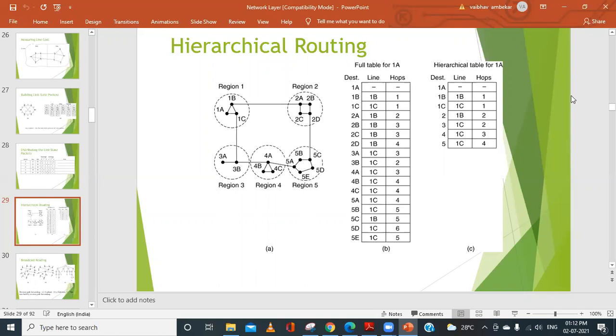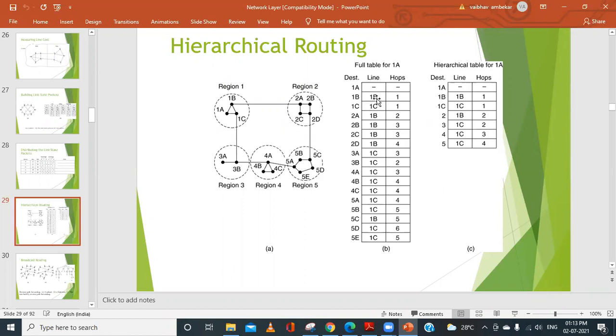So what they thought of doing is to consider the set of routers and distribute those routers in terms of regions, or if the regions are not sufficient, make them as clusters, or not clusters, make them as zones, and so on, so that the information that has to be updated every time there is a change in the router, or a change in the transmission line, or when it finds the shortest path, the maintaining of information becomes very easy.